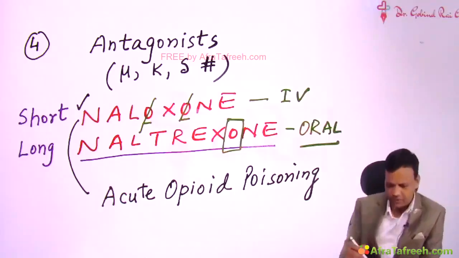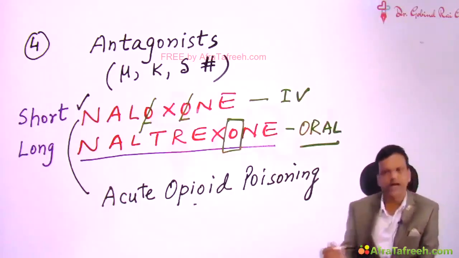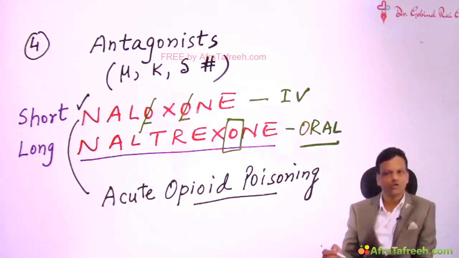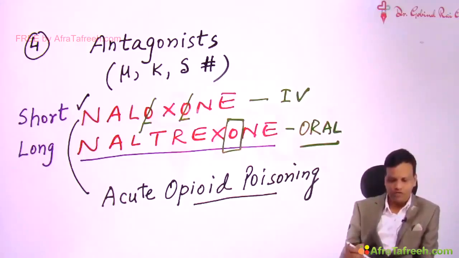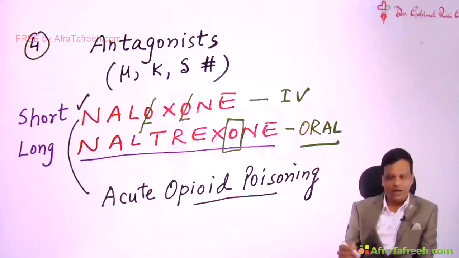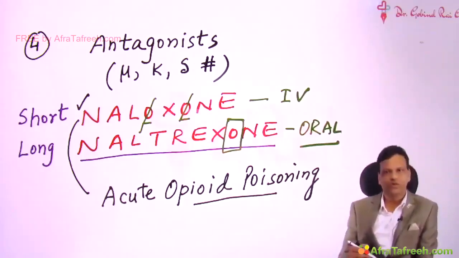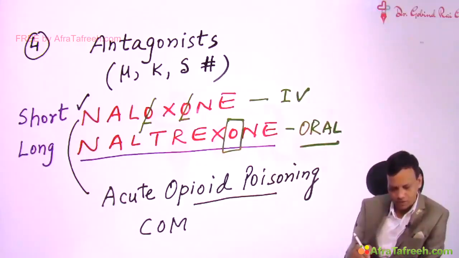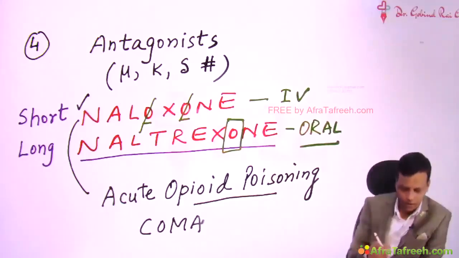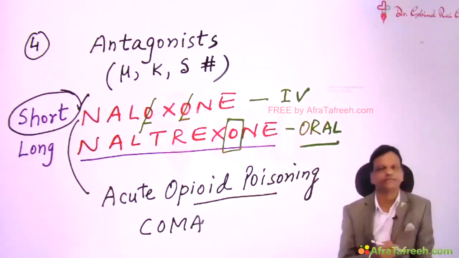Now most of the time opioid poisoning occurs in addict patients, because they are used to taking these opioids, and sometimes they take an overdose and go into coma. So when we give intravenous naloxone, all the symptoms are reversed, and now this person will try to escape from the hospital. If the person goes out of the hospital, after 10-15 minutes the person will again go into coma. Reason? The naloxone is very short acting.